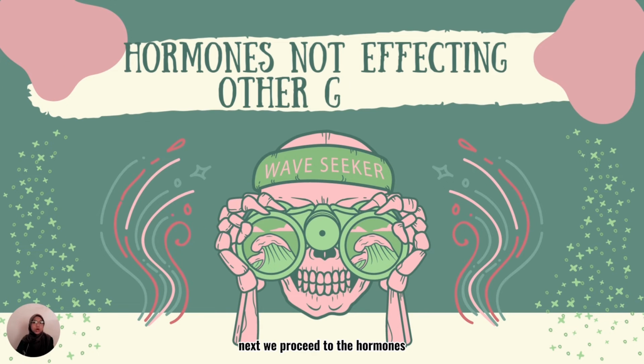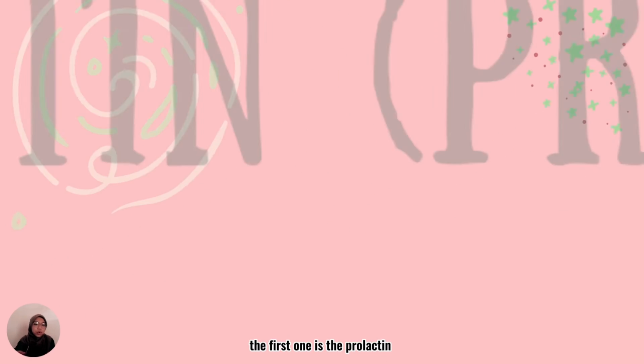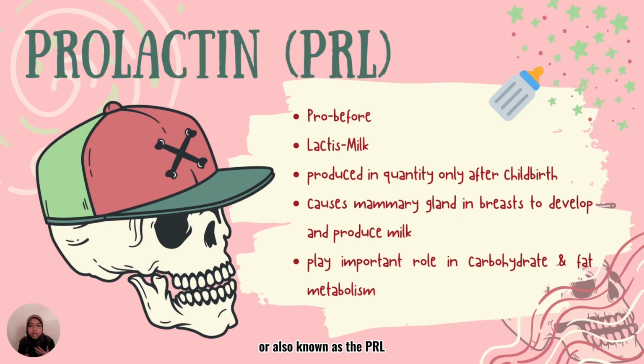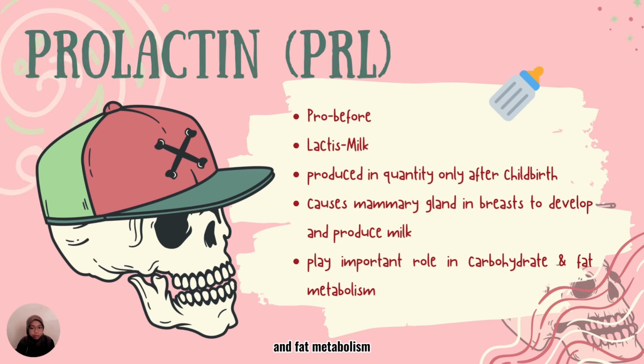Next, we proceed to the hormones from the anterior pituitary that are not affecting other glands. Actually, there are three types of hormone in this section. The first one is prolactin, also known as PRL. The word pro means before, while lactis means milk. This hormone, PRL, is produced in quantity only after childbirth. It causes the mammary glands in the mother's breast to develop and produce milk for the newborn. Prolactin also plays an important role in carbohydrate and fat metabolism.